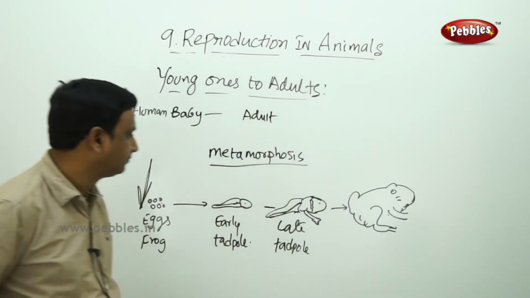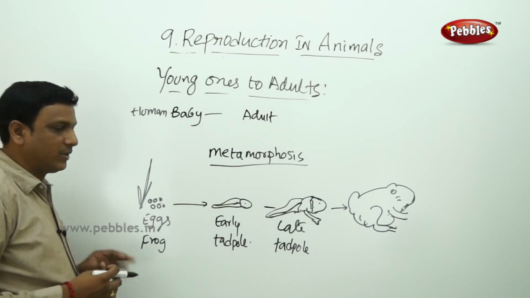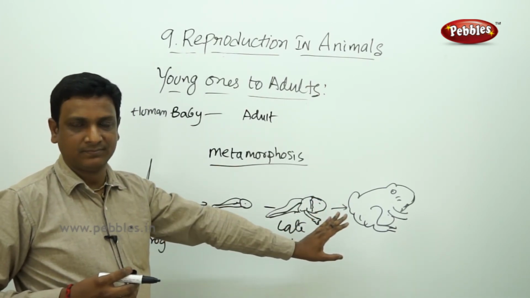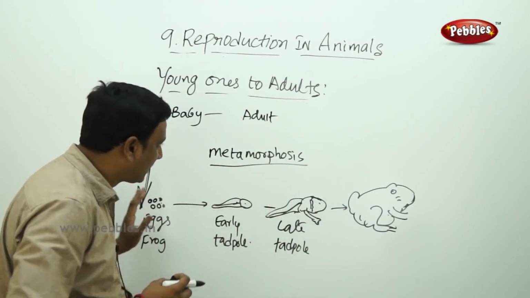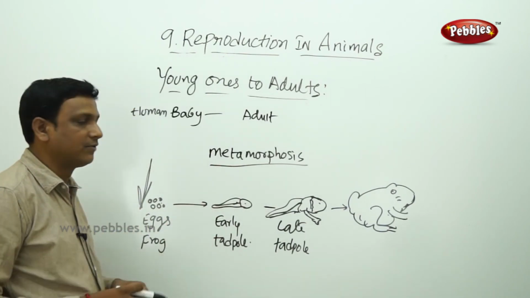Frog. So we can see the variation. There is a drastic change in its shape. This kind of drastic change at different stages of its life is called metamorphosis.